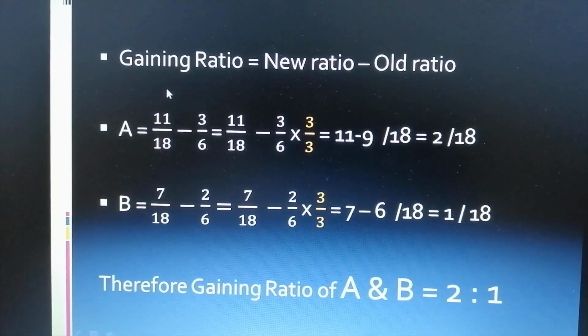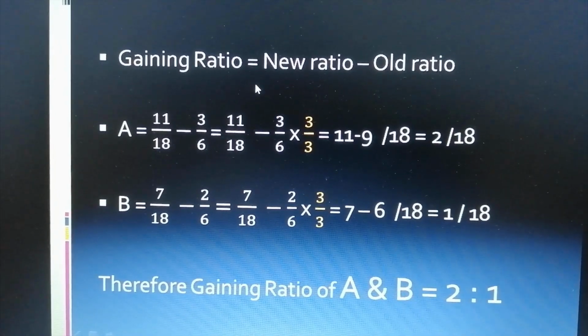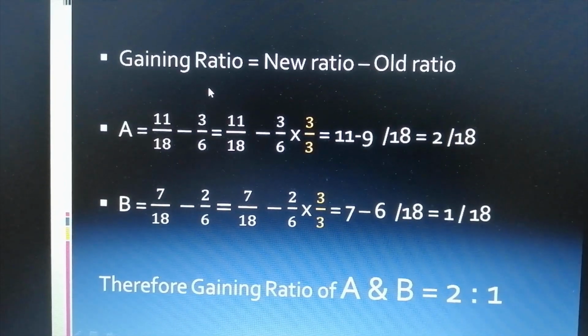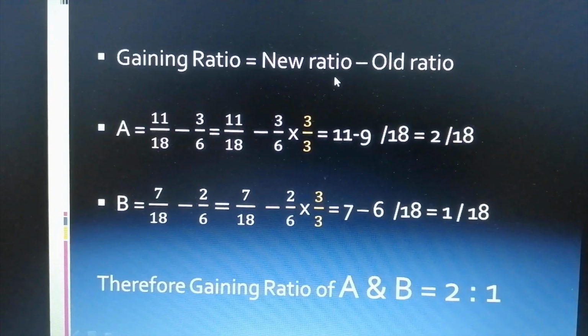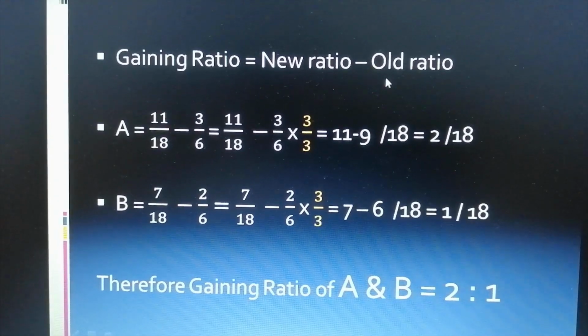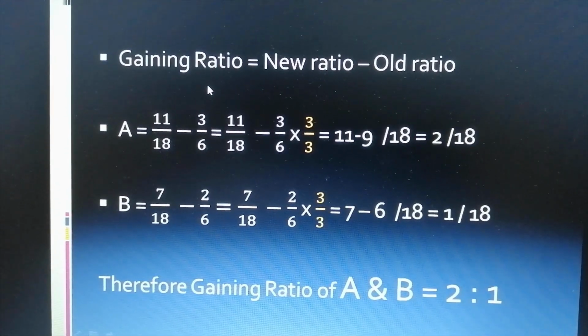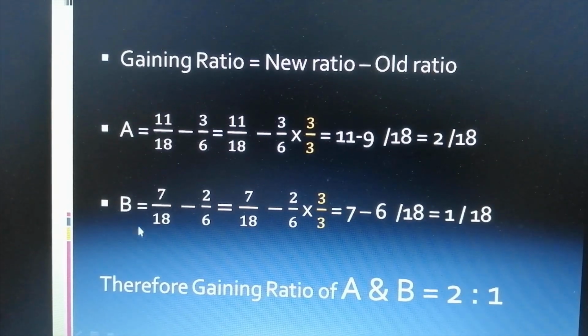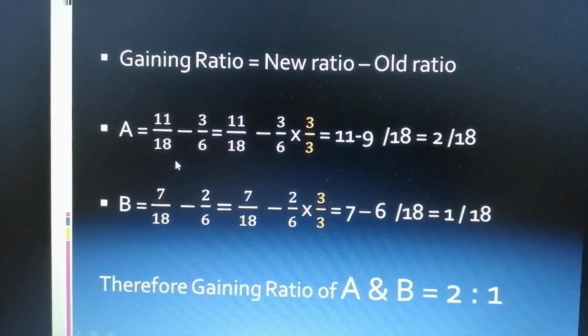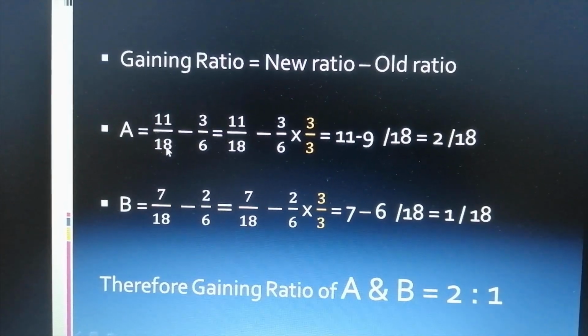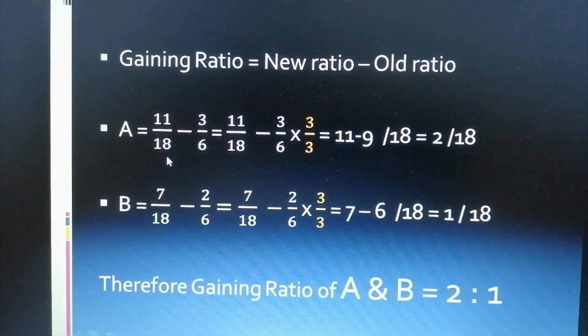Next one is calculation of gaining ratio. Gaining ratio is found out by applying this formula, that is new ratio minus old ratio. Gaining ratio is calculated for the continuing partners only. In this case, the continuing partners are A and B. A's new ratio is 11 divided by 18 minus his old ratio 3 by 6.